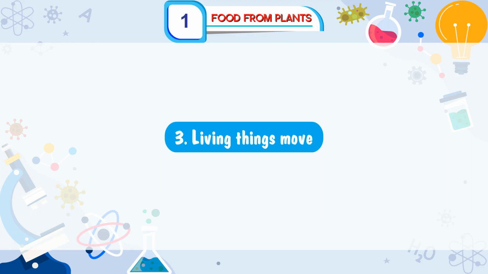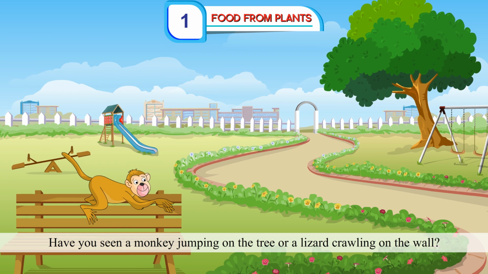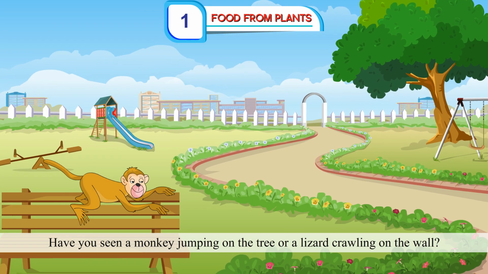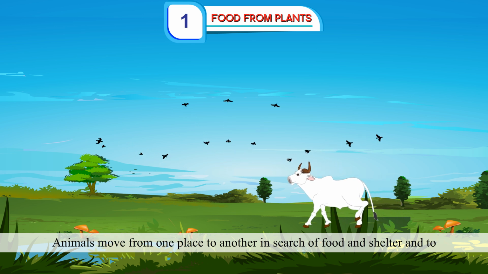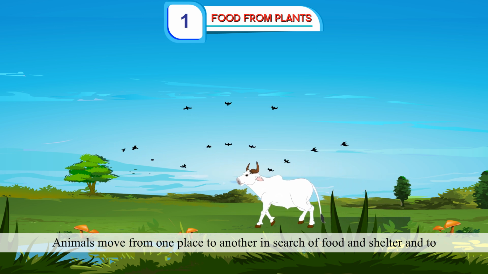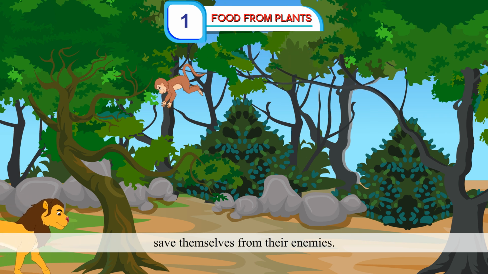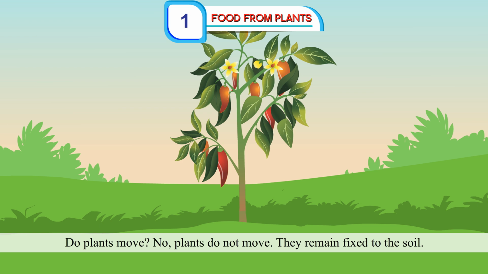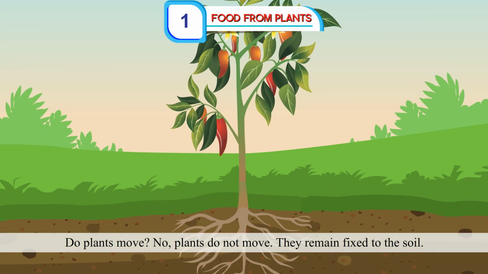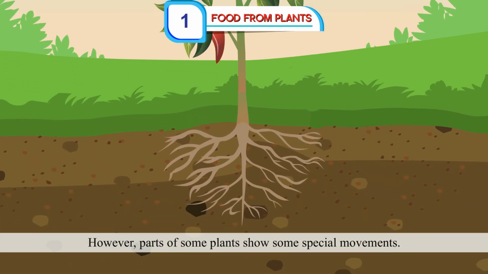Living things move. Have you seen a monkey jumping on the tree or a lizard crawling on the wall? Animals move from one place to another in search of food and shelter and to save themselves from their enemies. Do plants move? No, plants do not move. They remain fixed to the soil. However, parts of some plants show some special movements.